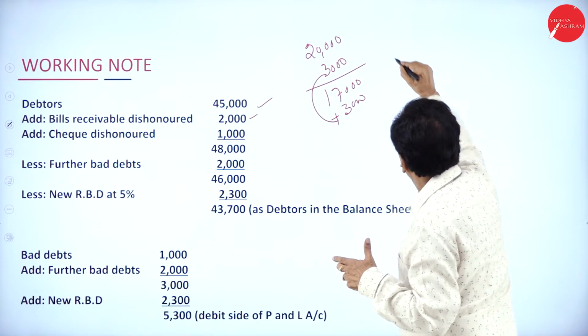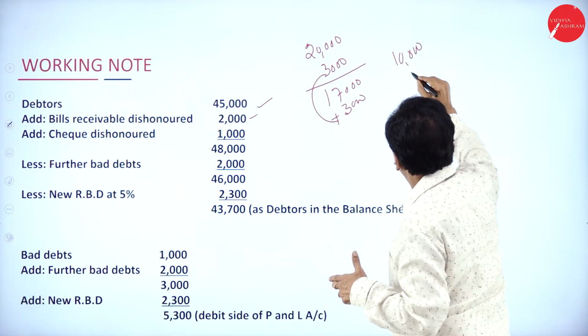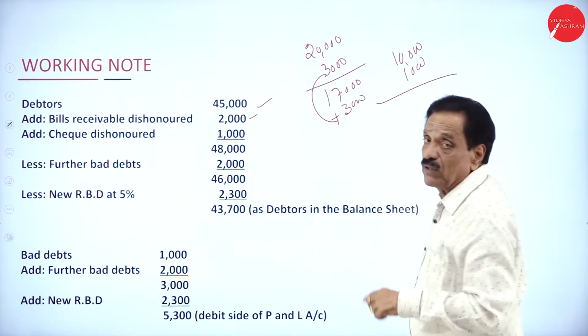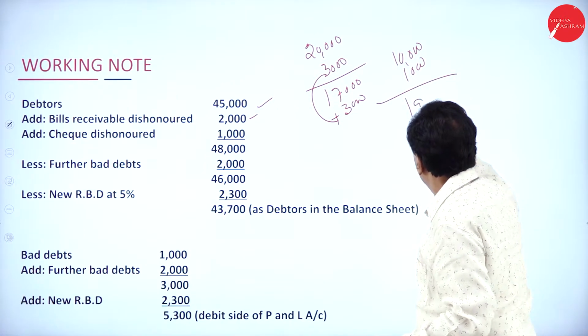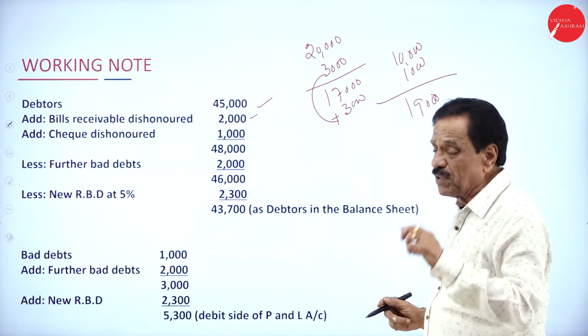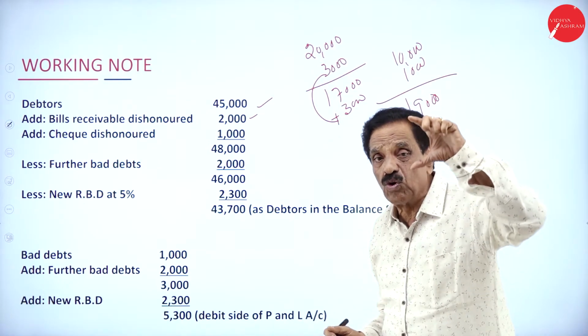Assumption, he has to pay about 20,000. He gave a check of rupees 1,000. What's the balance money he has to pay? He's only a debtor to the extent of 19,000. So we assume that check is going to be honored.